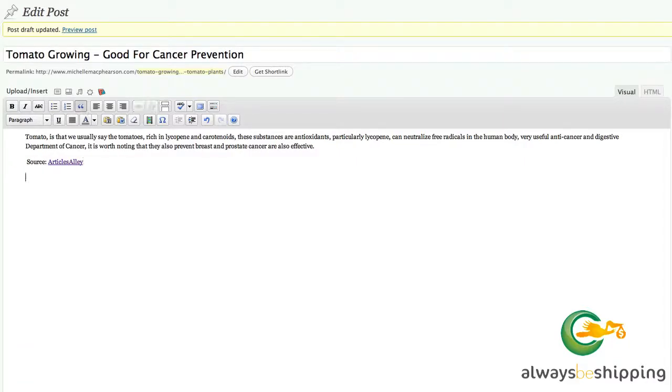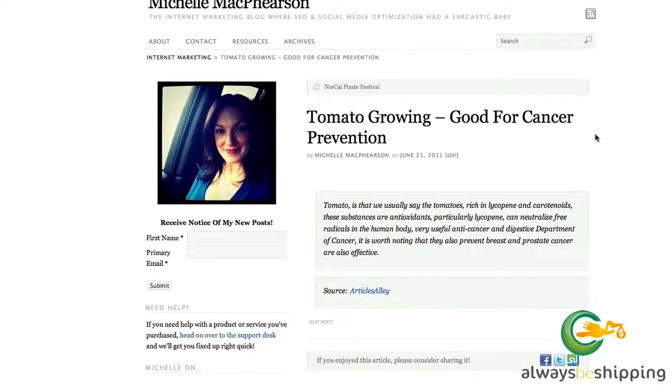And then, of course, as always with borrowing content like this, we would do our personal introduction, personal conclusion, our own thoughts on this. So let's save the draft, and we'll take a peek at what it looks like. So there it is. There would be the quote, there would be the source, and it would be all set to go.